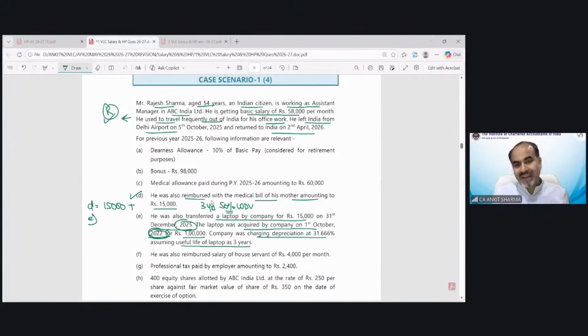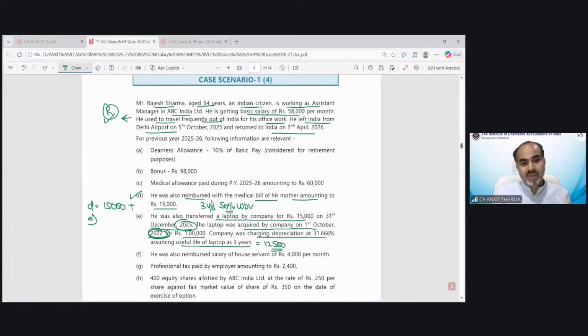So it was 1 lakh. For 1 year the depreciation would be 50,000. So the remaining 50,000, second year depreciation would be 25,000. And third year depreciation would be 12,500. So the value after 3 years would be 12,500.